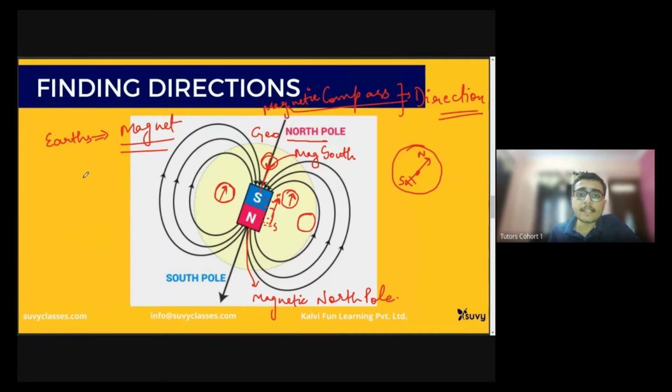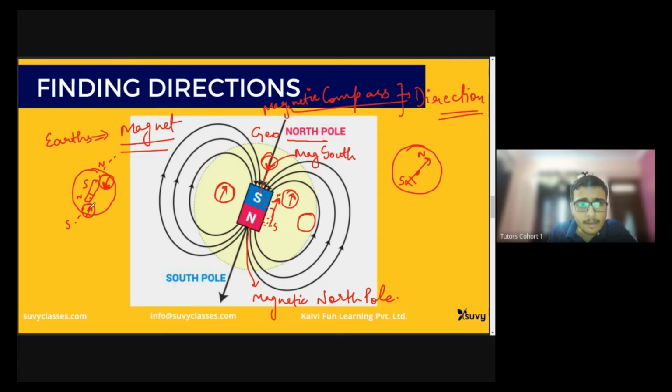Why? Because, as I said, Earth is itself a big, huge magnet. It has a south pole towards the geographic north and a north pole towards the geographic south. So if I am standing here with my compass in my hand, the needle of the compass will be facing towards the south pole of the magnet of Earth, the magnetic south, which is geographic north. The pointed end will be towards inside, downwards.